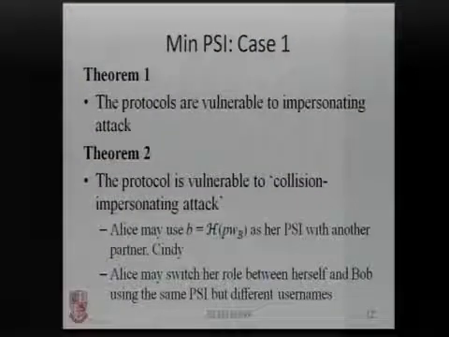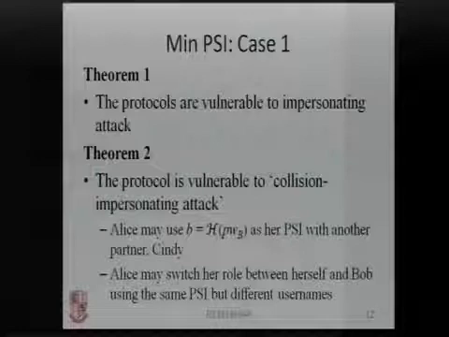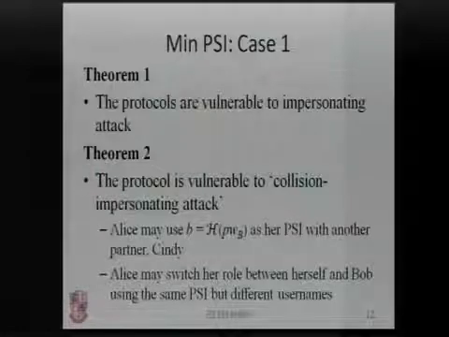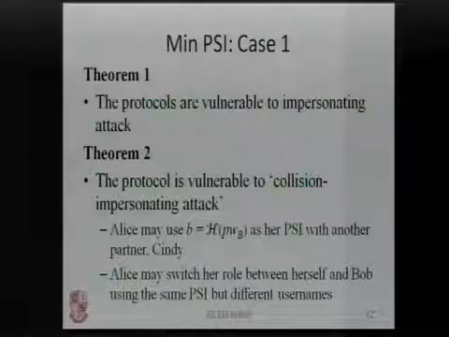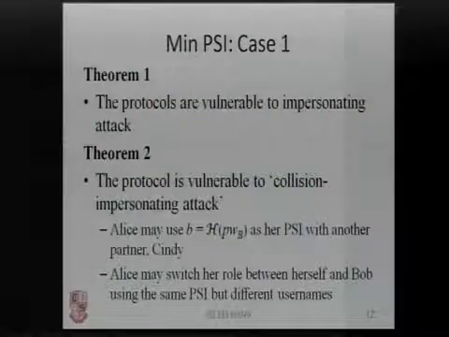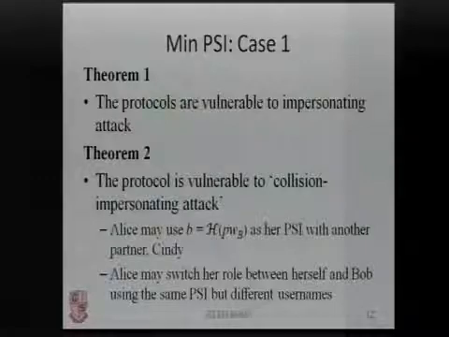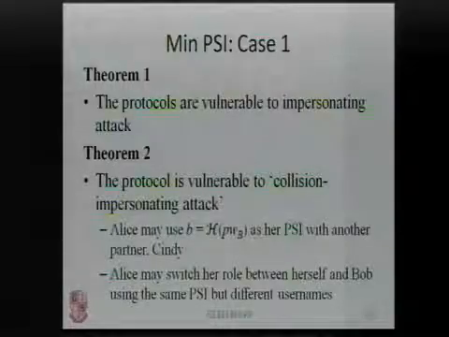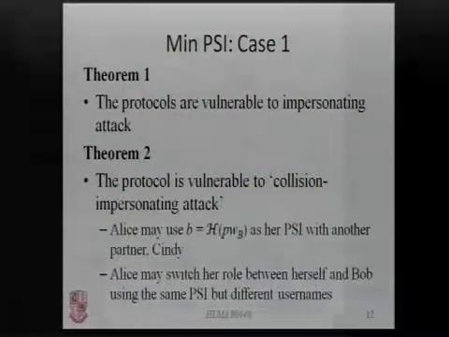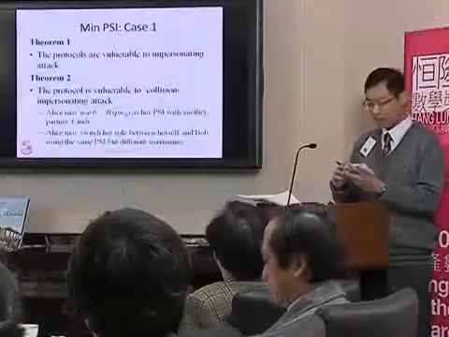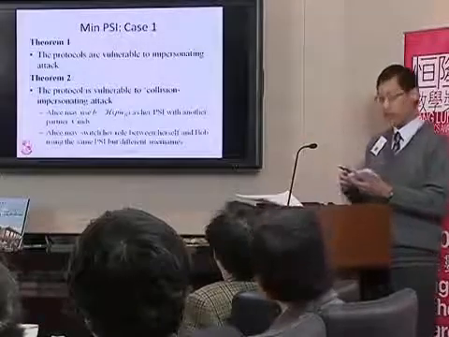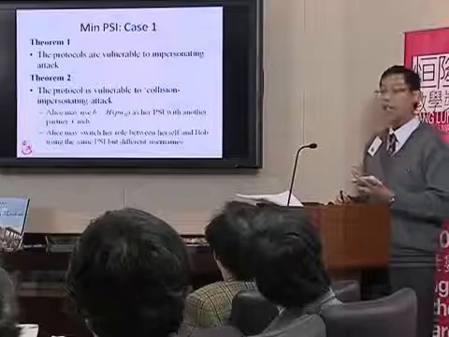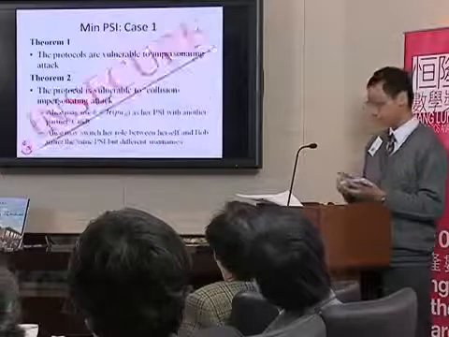However, I've proved that the protocol is vulnerable to impersonating attack, which is more catastrophic than exhaustive searches. Also, the scheme is vulnerable to collision impersonating attack, in which Alice may use Bob's PSI as her own PSI with Cindy. Then, Alice may switch her role between herself and Bob by using the same PSI but different usernames. Obviously, case 1 is very unsafe.